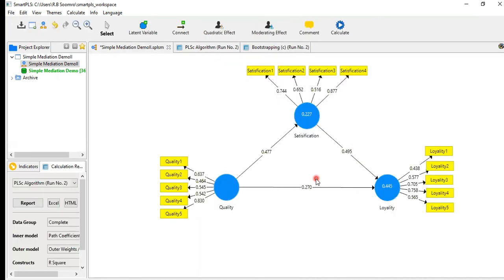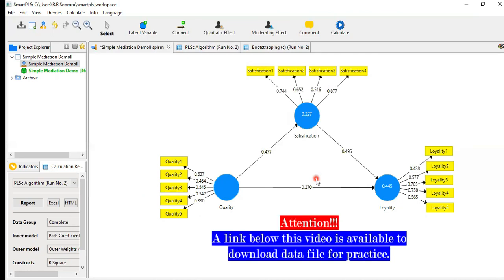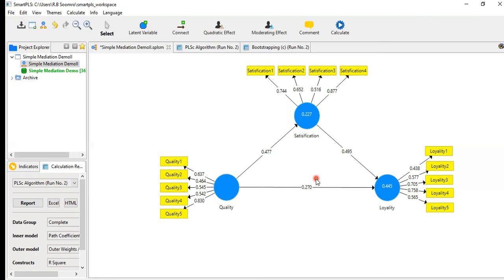So dear friends, you must keep in your mind that when you are applying mediation, all relationships should be significant. First we have to check the relationship between the IV and DV. If it is significant, then the entire relation, all should be significant. So here, thanks to God, all are significant.